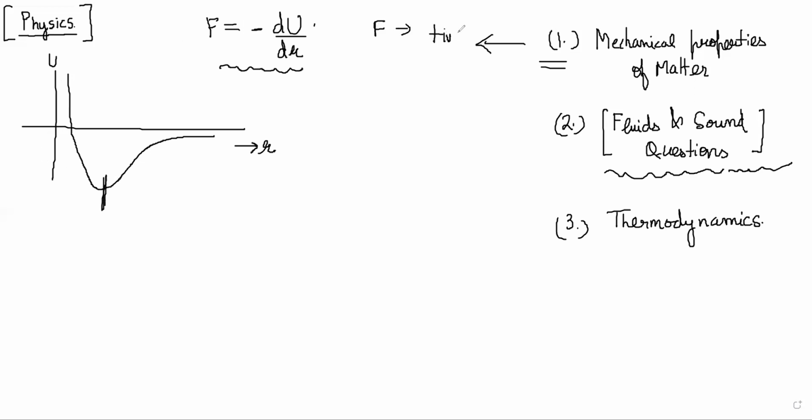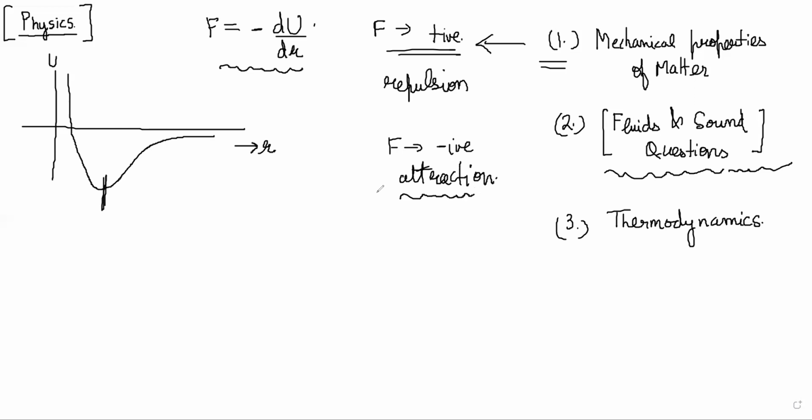Force is positive means repulsion. And in this portion, dU by dr is positive and force is negative, so that means attraction.